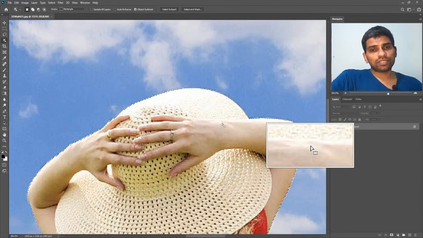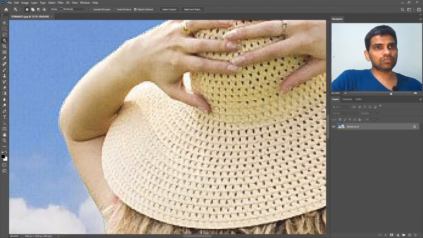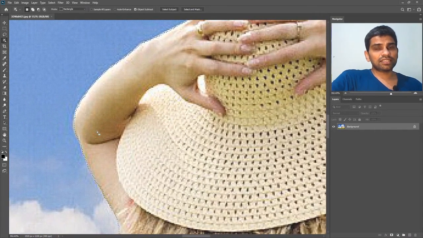Now to fine-tune the selection with the same tool, which is the object selection tool, you can press Shift to add something into the selection, or you can simply press Alt to minus from the selection or subtract from it. Same thing we used in the marquee selection tools and the lasso selection tools. So I will see by zooming in more what area needs fine-tuning, what needs to be added into the selection, and what needs to be subtracted from the selection.